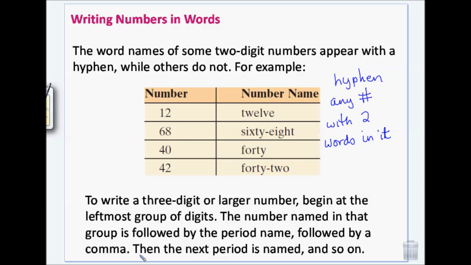Just like when you're writing a number, you put a comma in between each period. If you're writing out long numbers in words, you put a comma in between each period, like each group of words. So if it was 52 million, you'd write 52 million, comma, and then 473,000, comma, and then 272. So you put a comma in the words in the same places that it falls in the numbers.